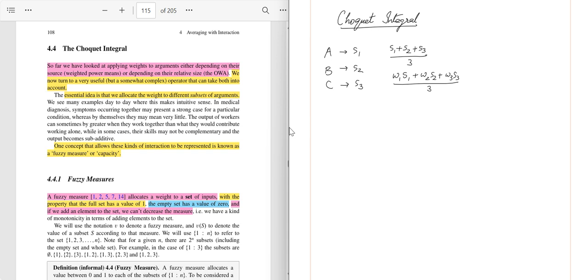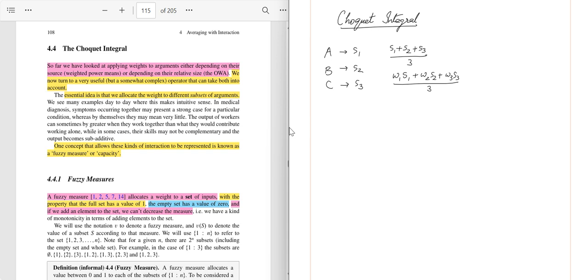One is arranging the data points from smallest to largest and accordingly assigning weights so that the higher data points or higher value data points get more preference. The other way is working with the formula of weights using some standard formula like power mean. The Choquet integral combines these two concepts.